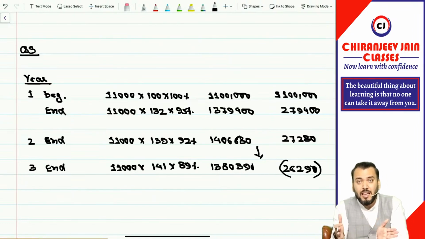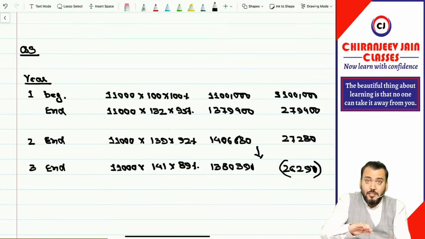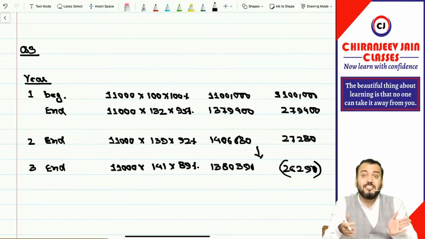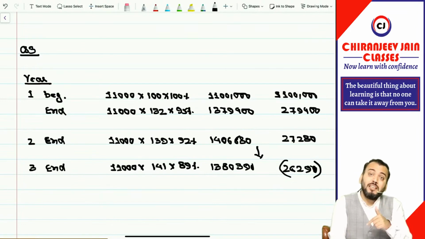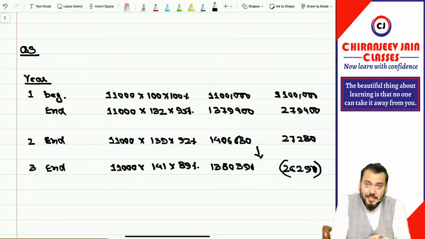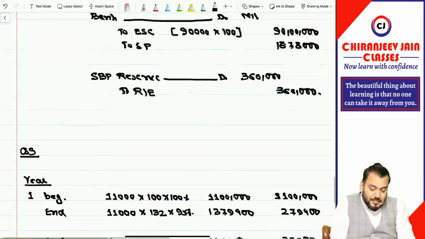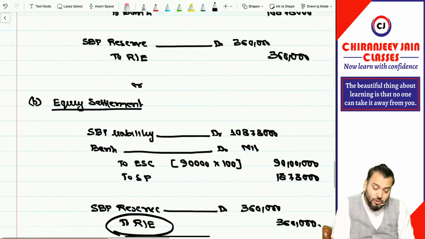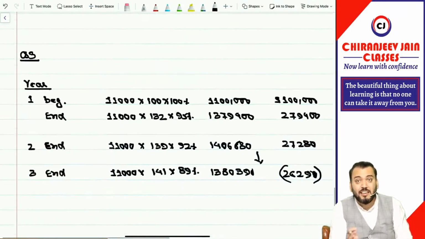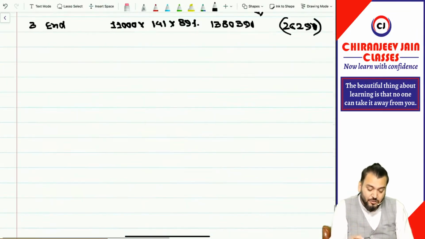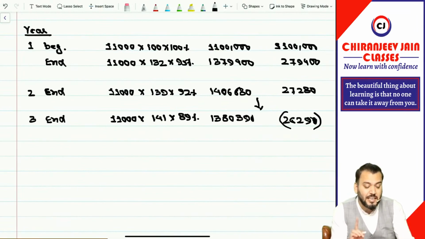Now in case of SBP liability, in case of SAR, whatever difference comes due to reassessment of the liability will always be transferred to PL, even though it is during the exercise period. I hope you are understanding. Normally in case of equity settled, if during the exercise period the vested options are cancelled, then we transfer the SBP reserve to retained earnings, not to PL, as we have done in the last question. So equity always remains in equity, but for liability, the reassessment will always be transferred to PL, even during the exercise period. Here also students make the mistake of transferring to retained earnings. That is not correct. Got it?